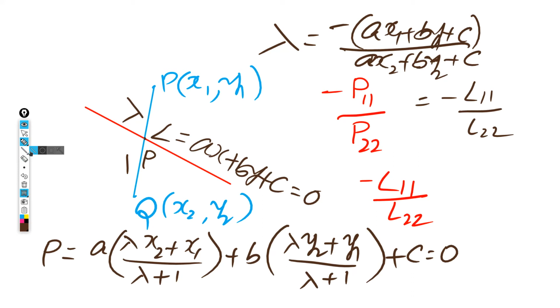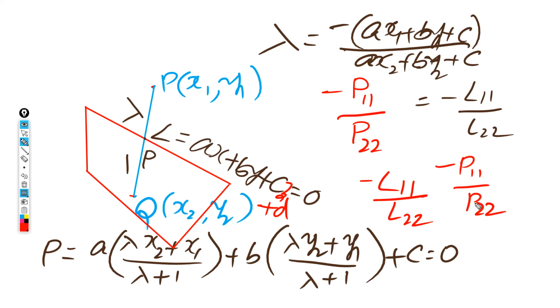Look at it once. If you want to extend this to a plane, it will be like this, and the points will be P and Q. Same, but what happens? You will get ax plus by plus cz plus d equal to 0. ठीक है ना? Then it will be minus P11 by P22. Remember, this is an important result.